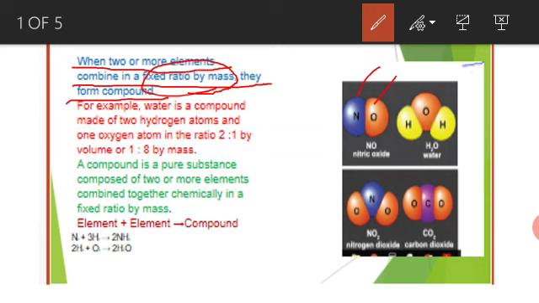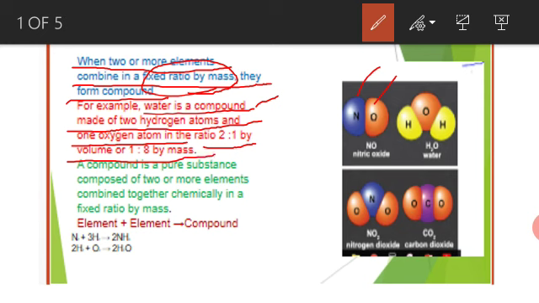For example, water is a compound. It is made of two hydrogen atoms and one oxygen atom, in the ratio 2:1 by volume or 1:8 by mass. How did we get this? You see, this is the water molecular structural formula. The water molecular formula is H2O.